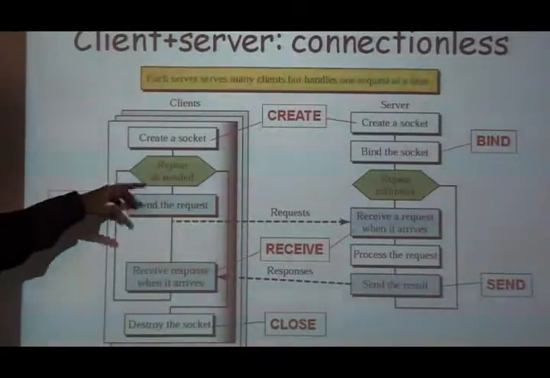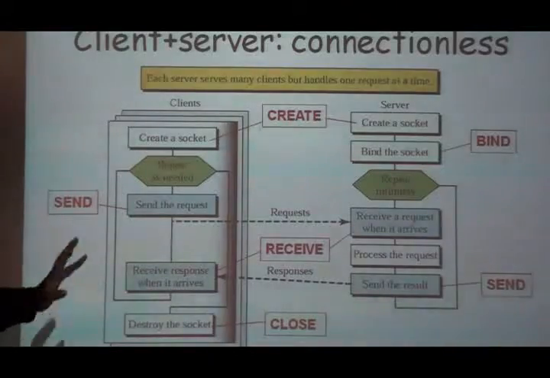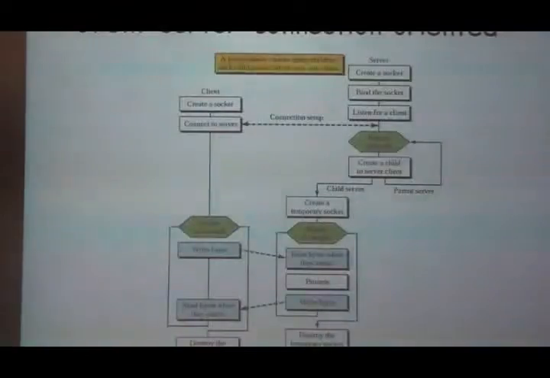The client will process that particular response. Okay, after the data has been exchanged, we have to destroy the socket by calling the close function on both sides.